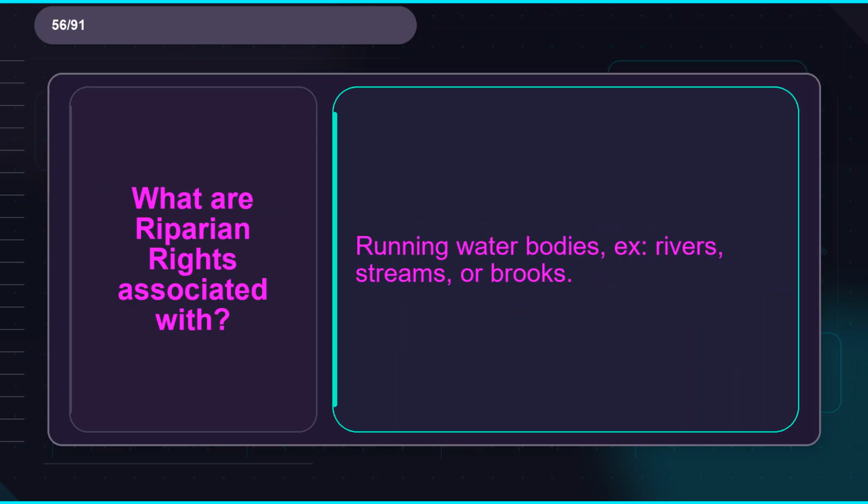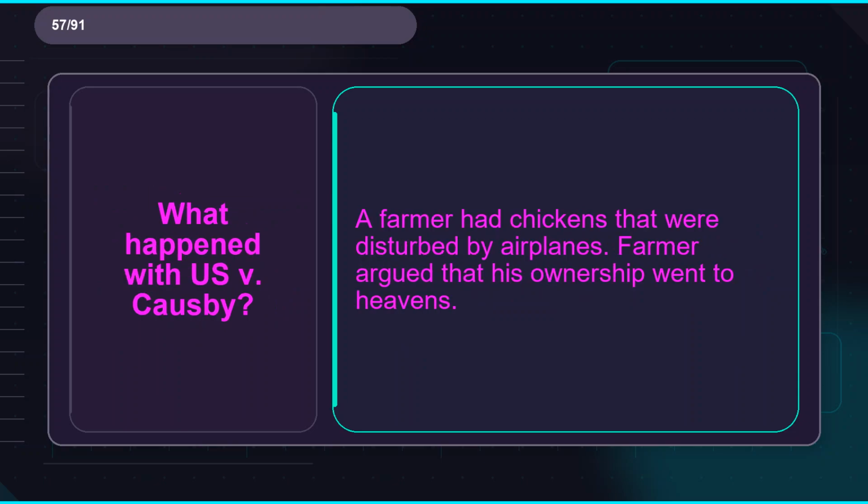Flashcard 56. Term: what are riparian rights associated with? Definition: running water bodies, rivers, streams, or brooks. Flashcard 57. Term: what happened with US v. Causby? Definition: a farmer had chickens that were disturbed by airplanes. Farmer argued that his ownership went to the heavens.